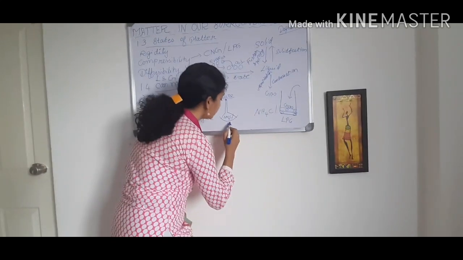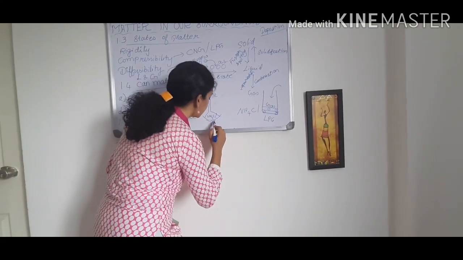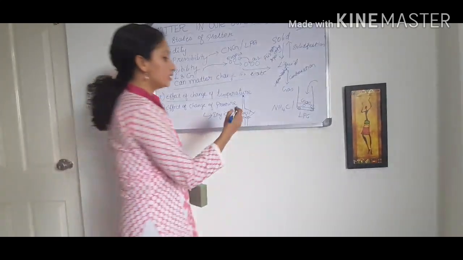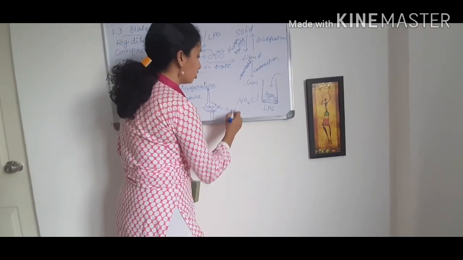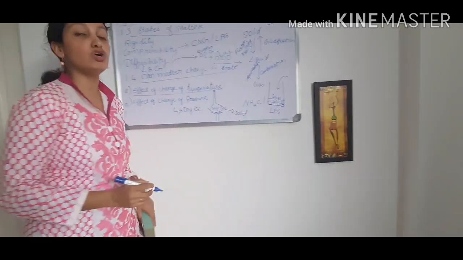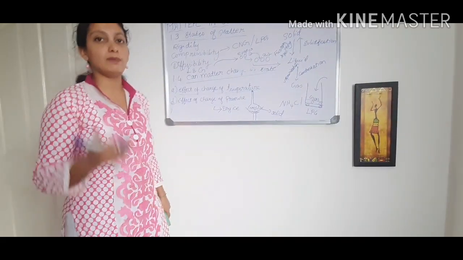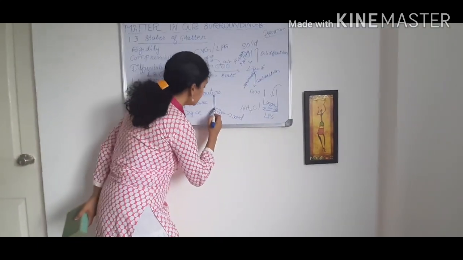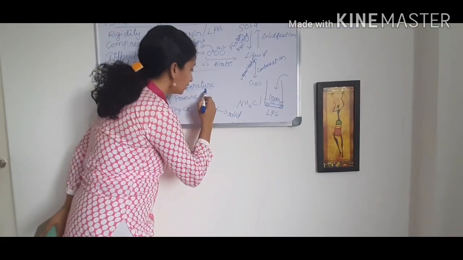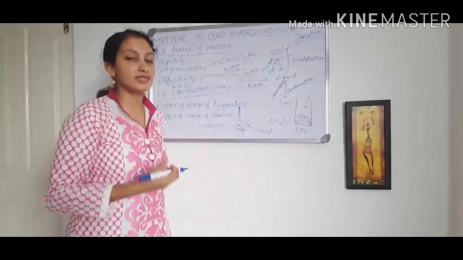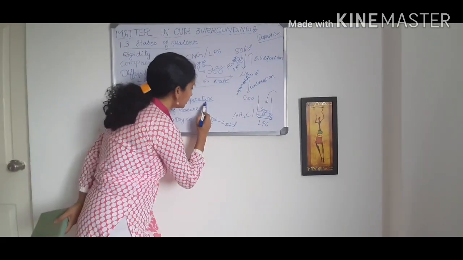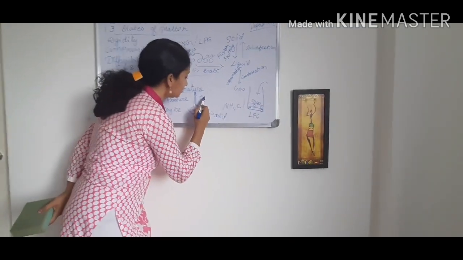Here I am keeping one Bunsen burner to provide heat. Once I heat, what happens? The ammonium chloride which is in the solid form gets converted to gas form directly by the process called sublimation. So this is released like this. Can it go out? No. It cannot go out. It cannot escape. Why? We have stopped the way. So once it is reaching here, it becomes cool.